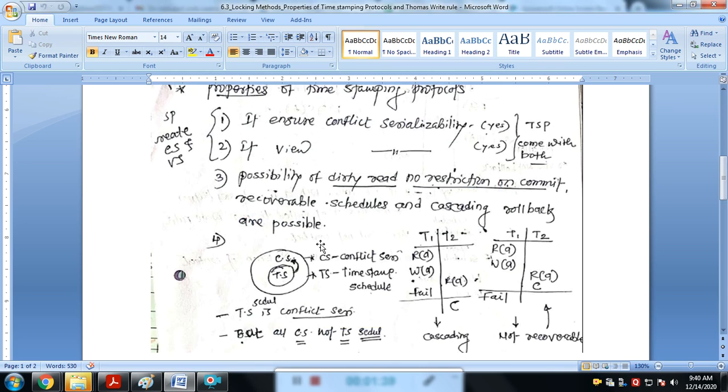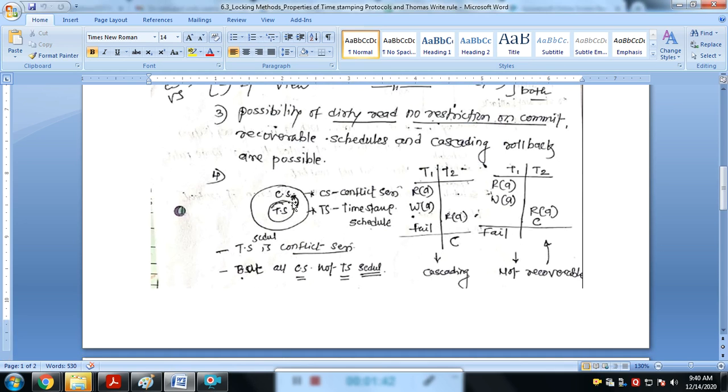Now the fourth one is the concept about the timestamp schedule and conflict serializable, right? It's a concept related to conflict serializability and the timestamp schedule. In the diagram, the inner circle shows the timestamp schedule and the outer circle shows the conflict schedule. Now the timestamp schedule is conflict serializable.